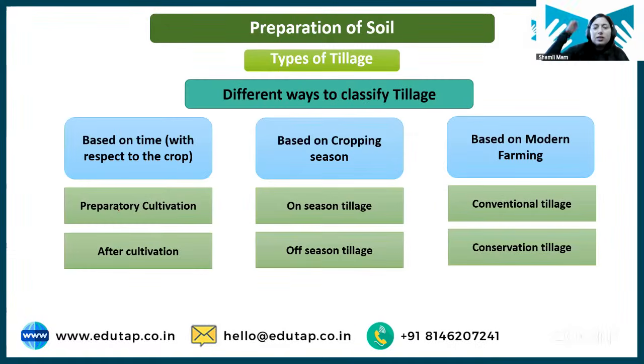Okay, coming to the types of tillage. Students, tillage has been classified on different bases. The first base is with respect to crop, whether we are doing tillage before sowing the crop or after sowing the crop. Next is whether we are doing this tillage operation during the season or during the off season. Third is based on farming, whether we are doing conventional tillage or conservation tillage. Now let's see all these types of tillage in detail. Again, this whole topic is very important. Questions have been asked from here.